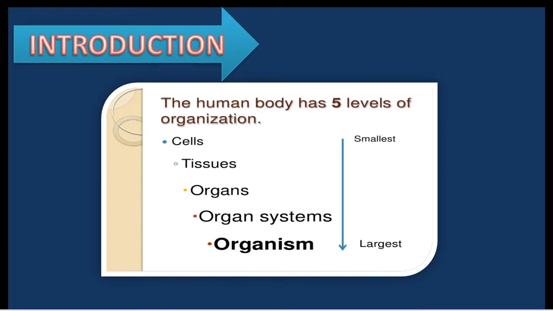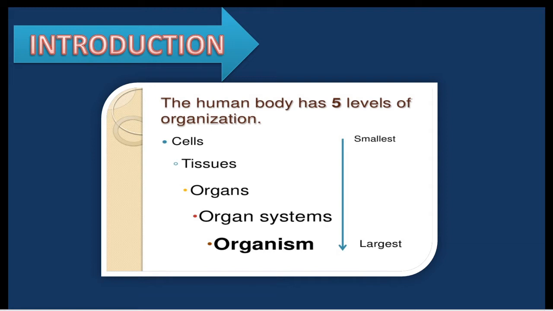The living organisms have evolved from the simplest form to a complex level of organization. Simplest form in the sense that it starts as a very tiny one and grows into the largest one. The example is the human body. Here we know the cells are the basic fundamental unit of organisms.